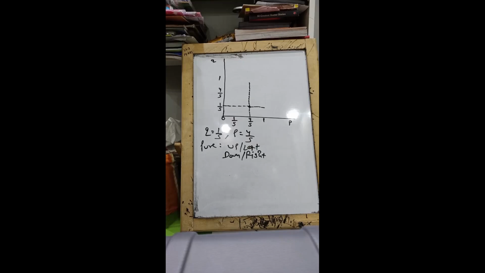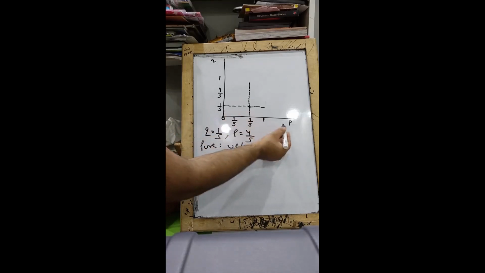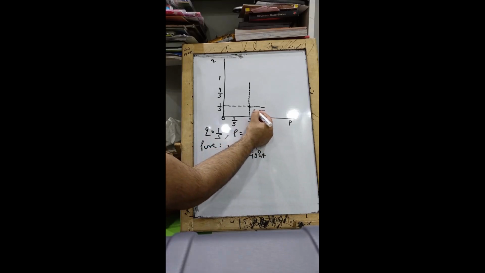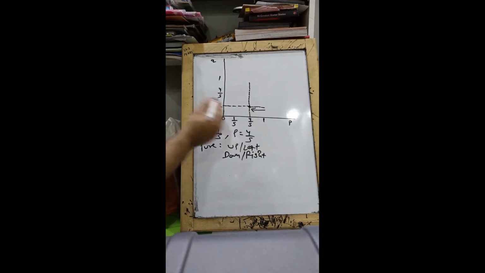So how to get this again? See, if P is decreasing, that means you'll be coming like this, because P is decreasing. That means 1 minus P is increasing, that is going down is what player 1 is seeking. So the best response function for player 2 in this scenario should be to go for right, because that was the Nash equilibrium, right? So guys, Q was the probability of player 2 of going to left.